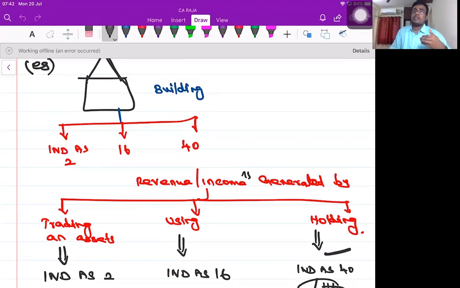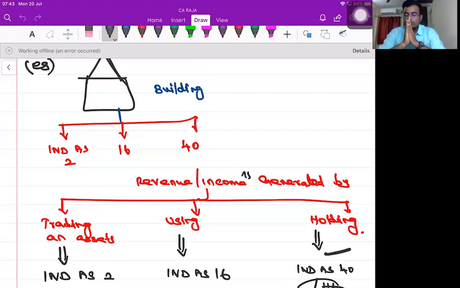So now also I'm able to generate an income like the first person or second person, but my way of earning an income is completely different compared with the first and second cases. I'm simply earning an income by way of holding the building. Since the building is registered in my name, since I'm the owner of the building, I'm able to get an income. Yes or no? Yes, sir. So that goes under Ind AS 40. Pakka.